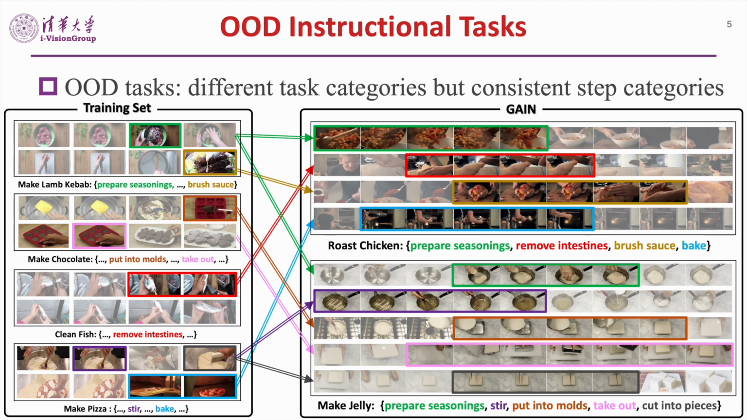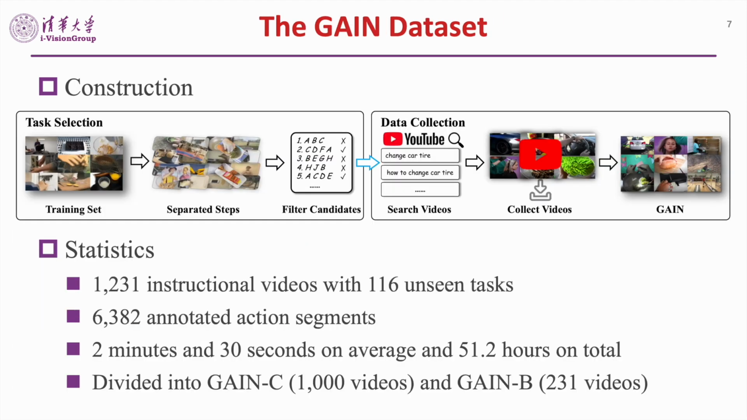The lack of a benchmark for IAU generalization motivates us to collect and annotate a real-world IAU dataset, GAN. On the top, we show the construction of the GAN dataset. Given an instructional video training set, we first separate the steps of the training tasks and generate task candidates. After filtering out the unqualified ones, we search for YouTube videos related to the selected tasks.